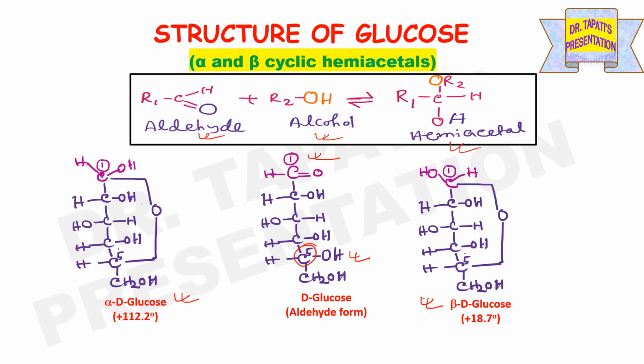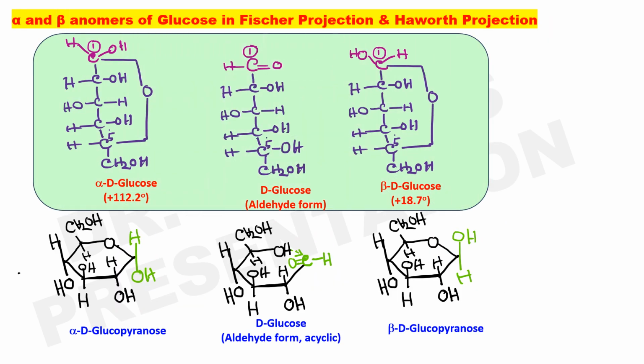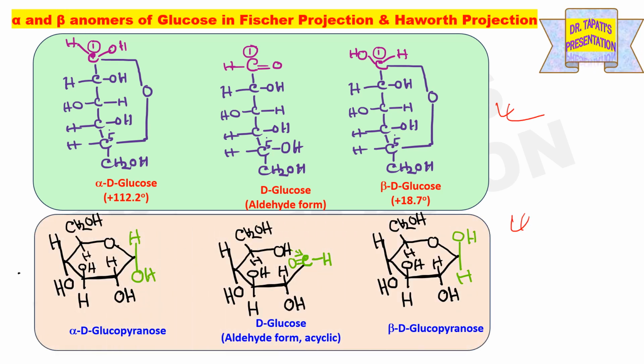In the case of the alpha anomer, the OH group held by the anomeric carbon, that is C1, is on the same side as the CH2OH group of the sugar, whereas in the case of beta, the OH group attached to the anomeric carbon is on the opposite side of the CH2OH group. These are the alpha and beta anomers of glucose in Fischer projection and Haworth projection.